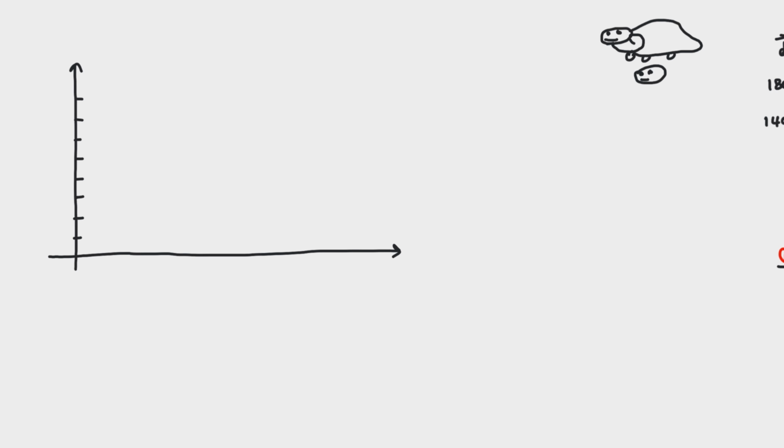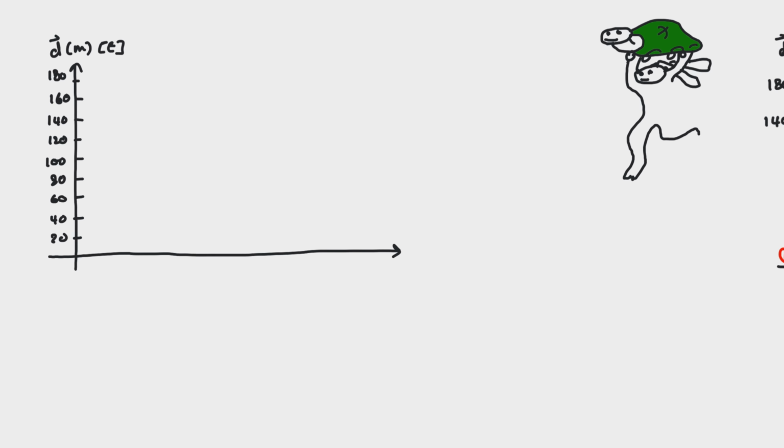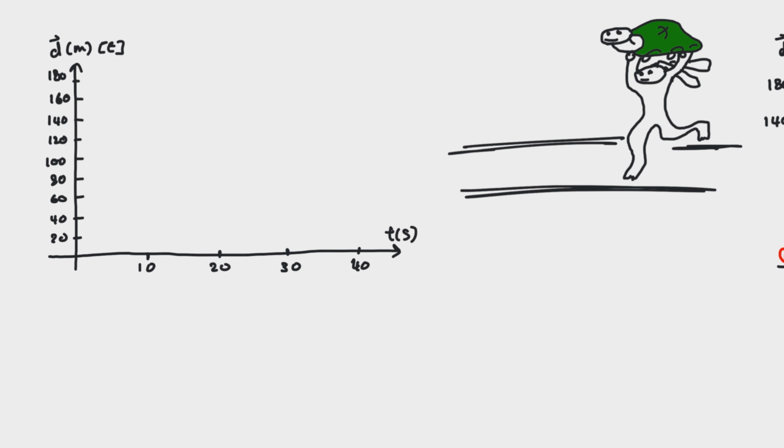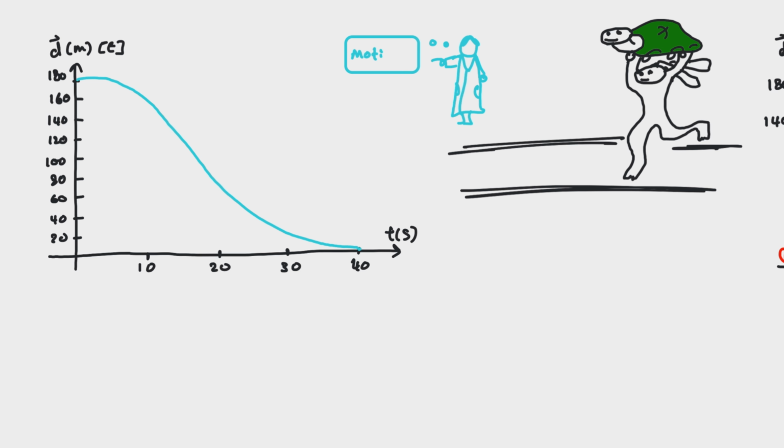After the race was completed, the hare realized its mistake and came to apologize to the tortoise. The hare picked up the tortoise and carried it toward the starting line to celebrate the achievement. After a discussion of acceptance and kindness, Mr. S asked students to analyze this motion of the hare qualitatively.